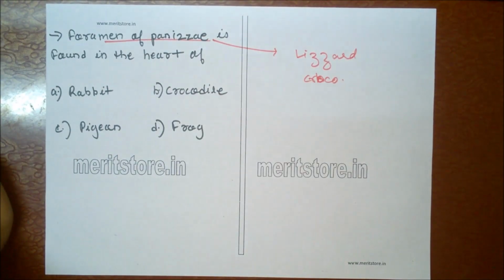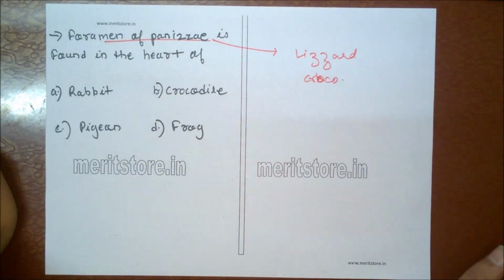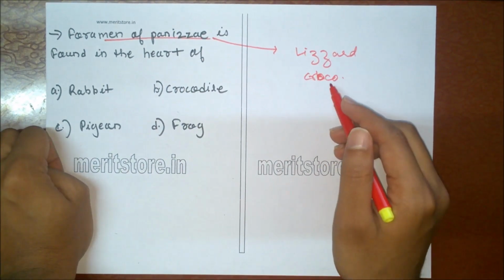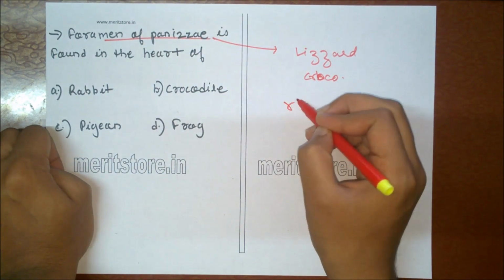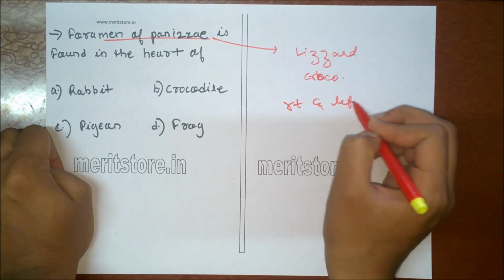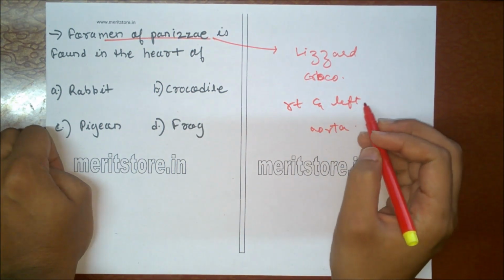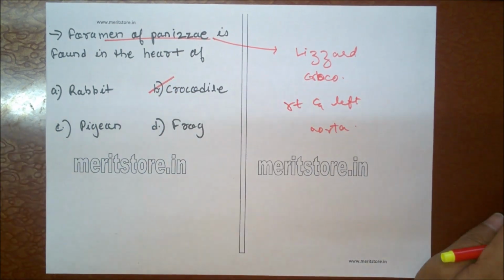Foramen of Panizza is found in the heart of A. Rabbit, B. Crocodile, C. Pigeon, D. Frog. So this foramen is found in the heart of lizard and crocodile, that is in the class Reptilia, where the right and left aorta cross each other and are in contact. So option B is the correct answer.